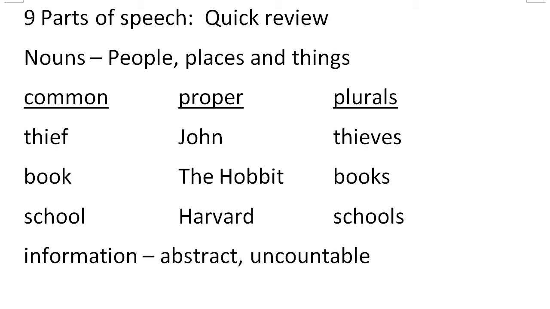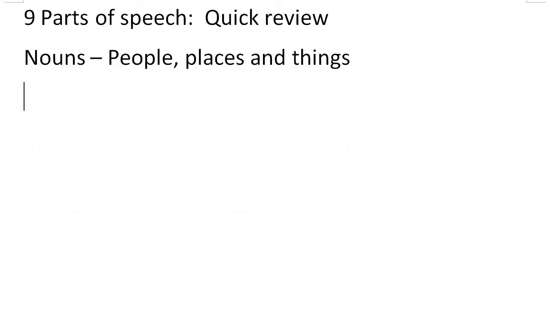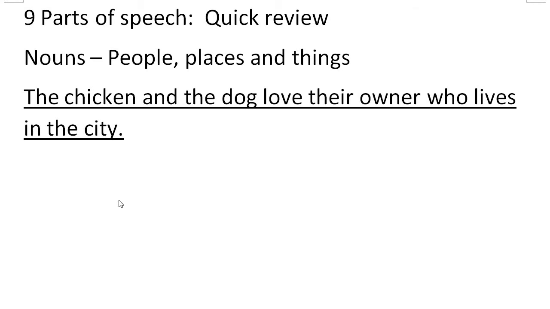All right, so those are basically your nouns, and so let's erase this, we'll make an example sentence that you can look through. Right, so here we have the chicken and the dog love their owner who lives in the city. So I'll give you a few seconds to think of which one of these are the nouns. Right, if you found them all, they are chicken, dog, owner, and city are all the nouns there.